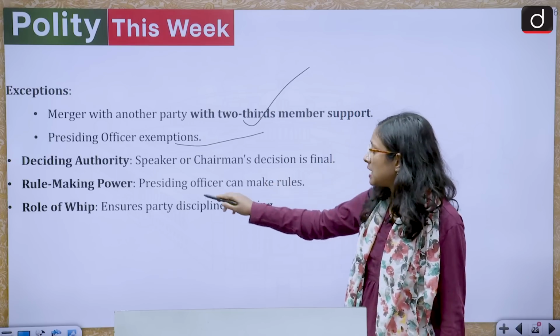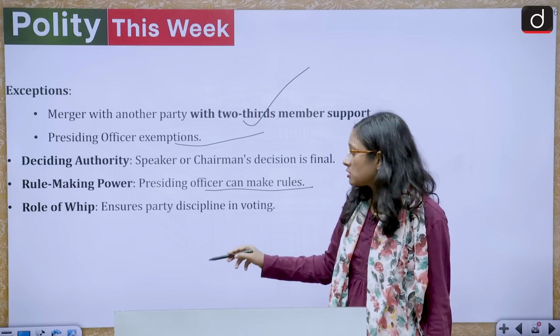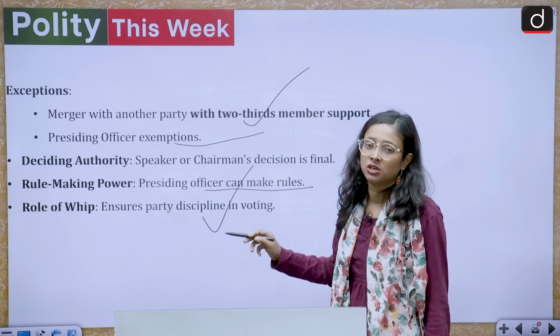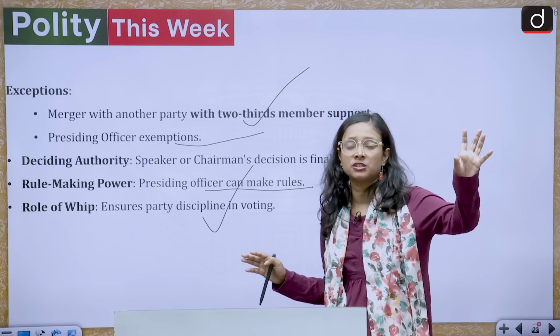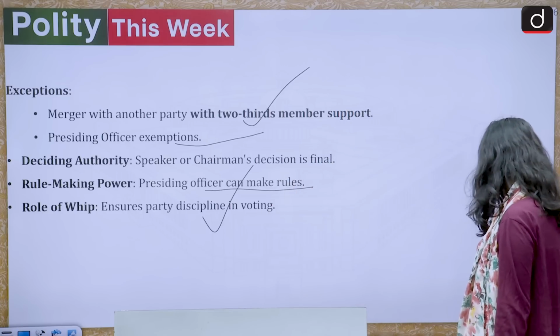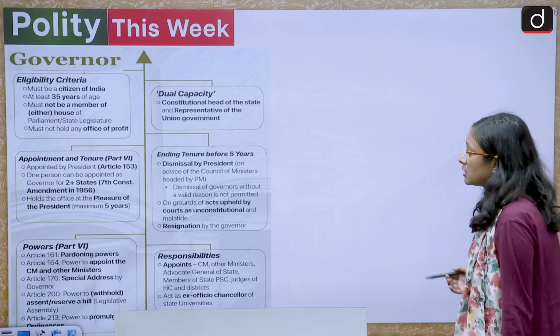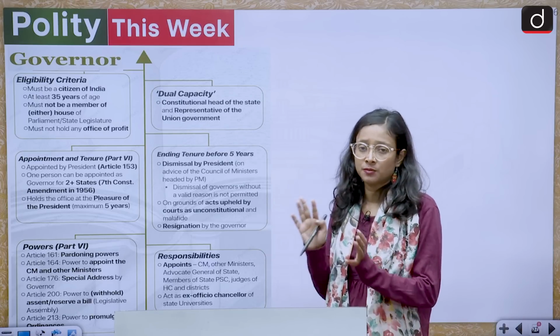Rule-making power: the presiding officer can make rules. Role of the whip: the whip ensures party discipline in voting. You have often seen that this person has been appointed as this party's whip. Now we'll come to the governor part, and here we have taken many instances from the governor part.